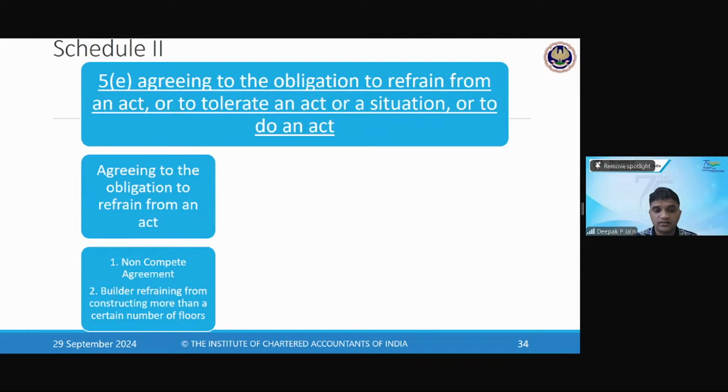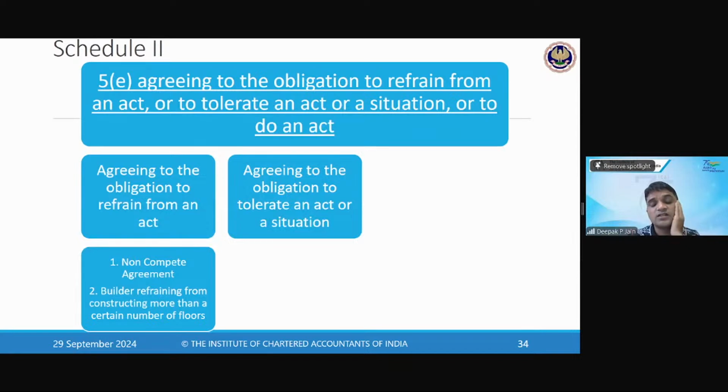Second, a builder refrains from constructing more than a certain number of floors. A builder has a permission to construct 14 floors. But the next builder, the building which is there next to it, says that if you build 14 floors, I will not get ventilation. So I will pay you some consideration. You build only 10 floors. So he's not building 4 extra floors, which means he is refraining from building extra 4 floors. So agreeing to the obligation to refrain from an act is one kind of service. So non-compete agreement and a builder refraining from constructing are examples for that.